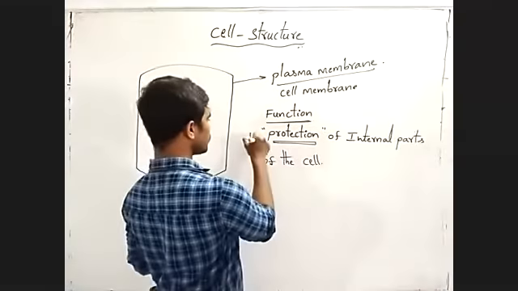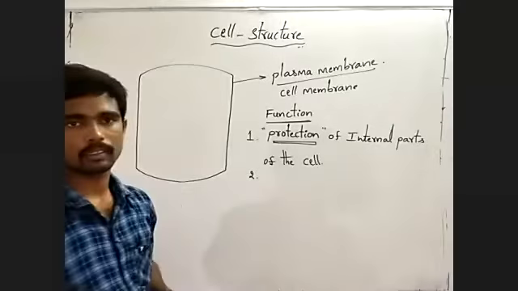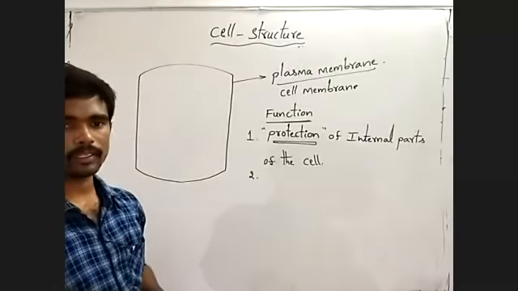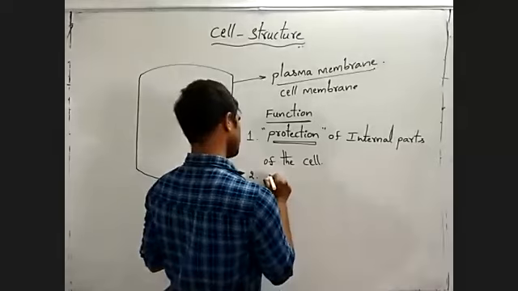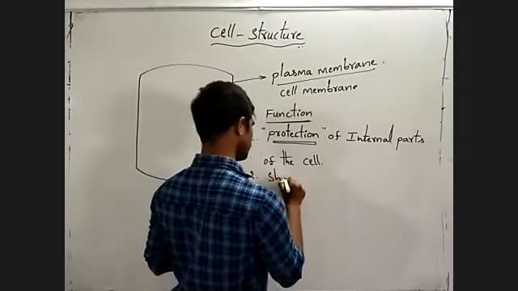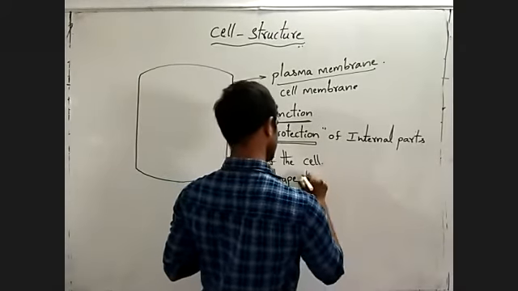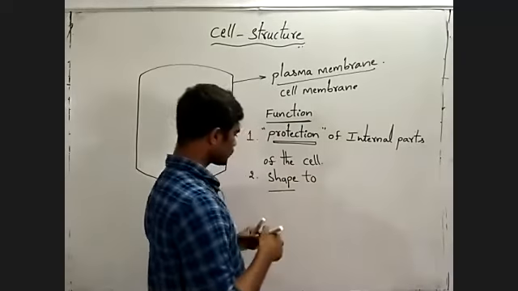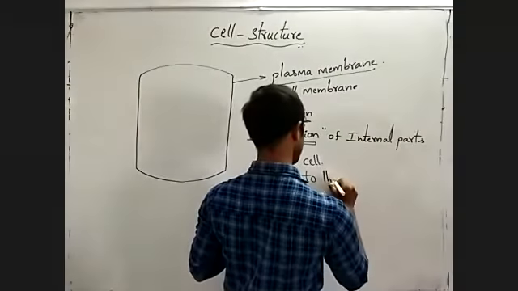Next, another function is it gives a particular shape to the cell.